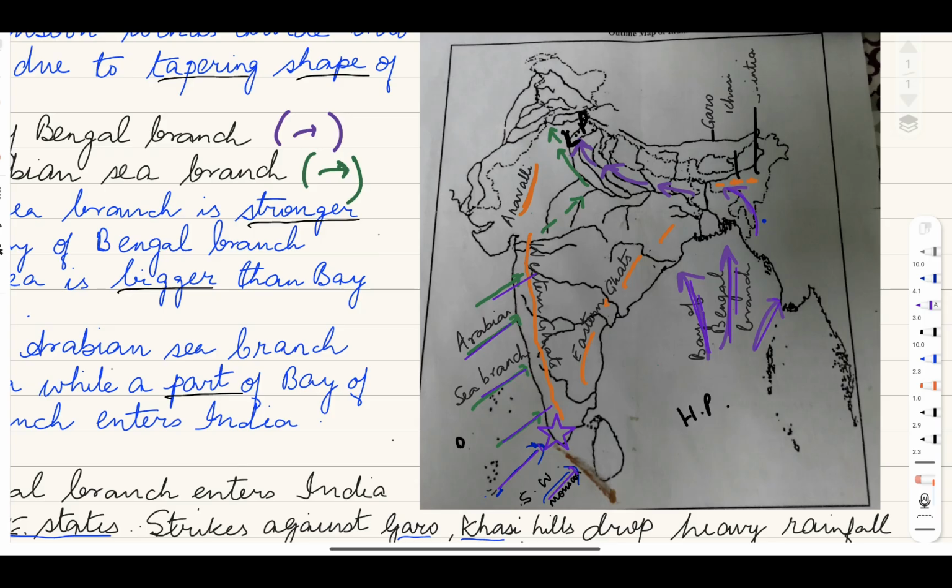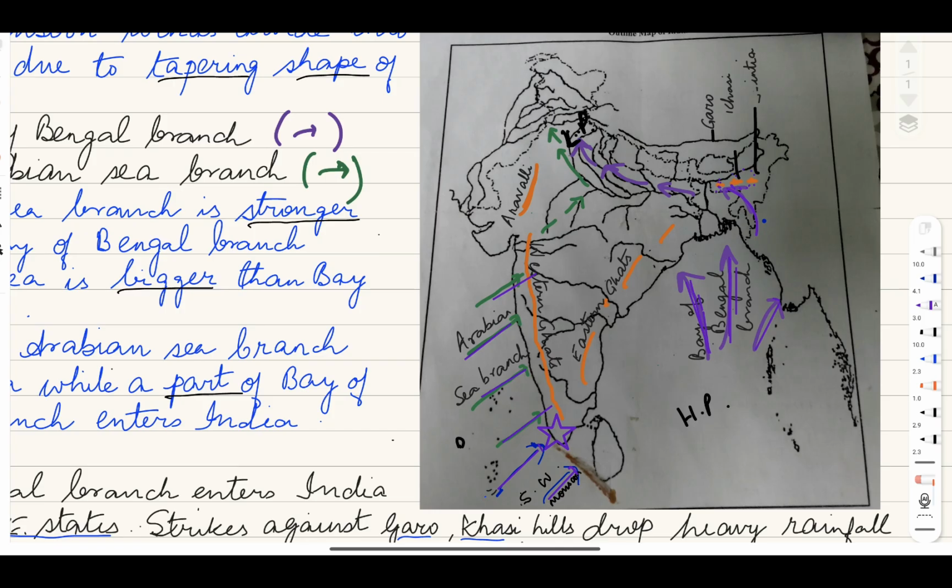As it enters the northeastern states, it hits against these hills, Garo, Khasi, mainly Garo Khasi. And then it drops maximum rainfall here in the Cherrapunji region or in Mawsynram, which lies on the windward side. Whereas Shillong, which lies on the leeward side, gets less rainfall.